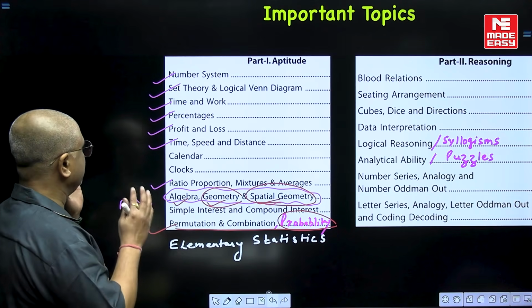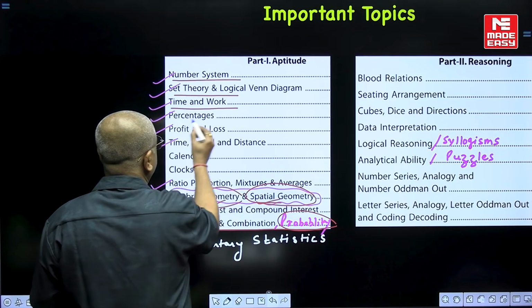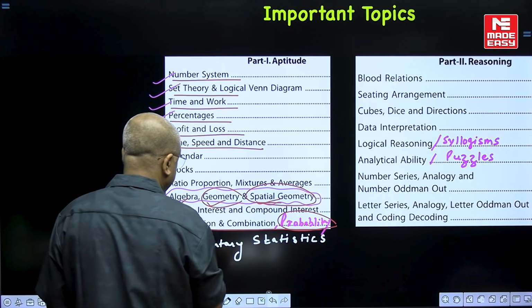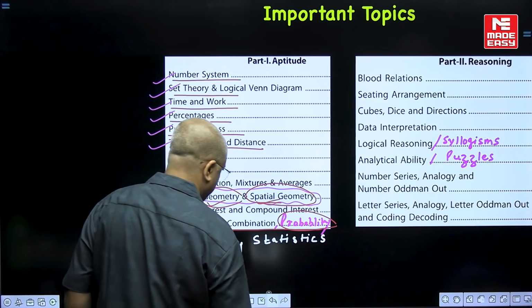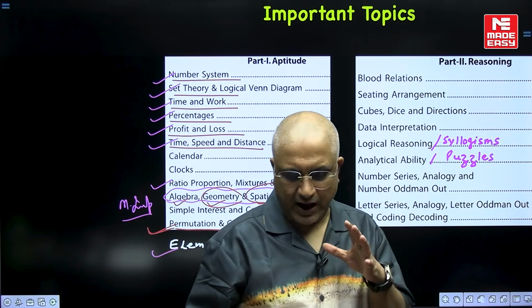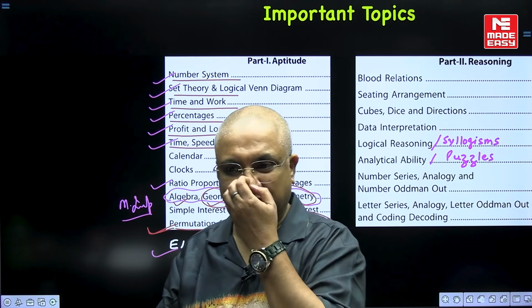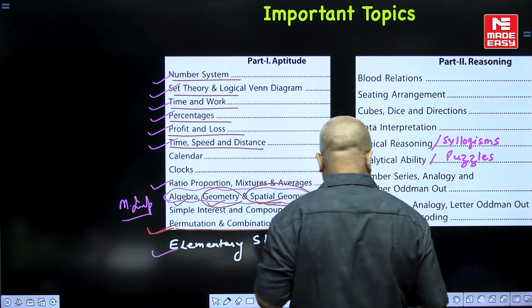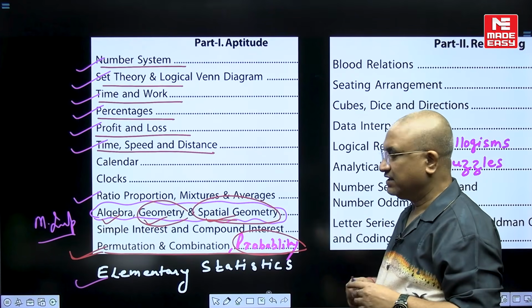So here we have summed up quite important areas: number system, set theory, time and work, percentage, profit loss, time, speed and distance, and ratio, proportion, mixtures. Algebra, geometry, special geometry being the most important one. Permutation, combination, probability and elementary statistics are also important. So those who have been studying with us, they know the complete coverage we have done in the class. But other students, those who are studying on their own, you cannot afford to miss on these aptitude areas. You can pause the video for a while and you can mark these areas, right?